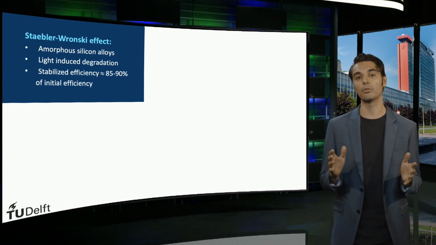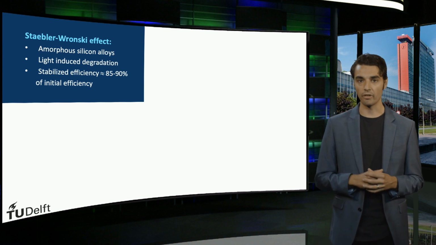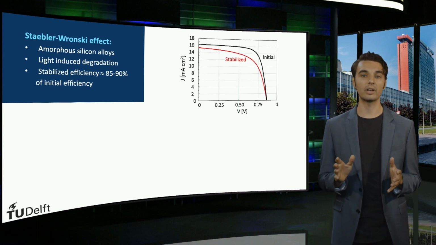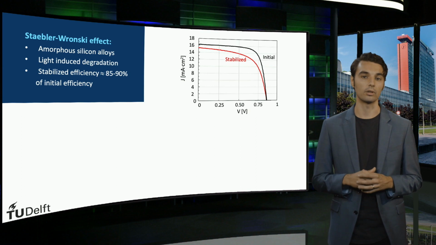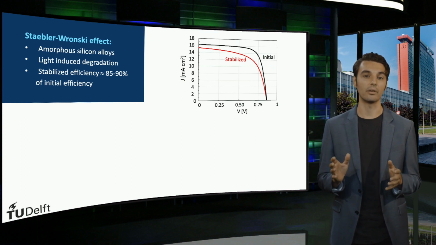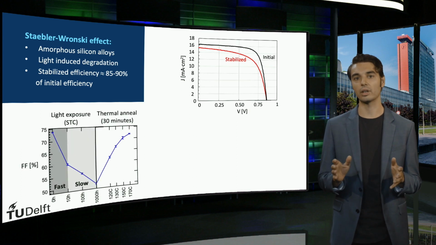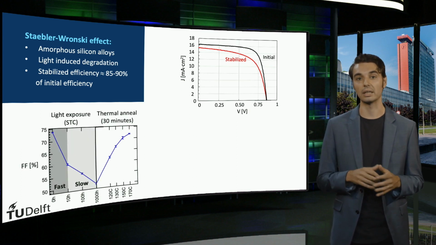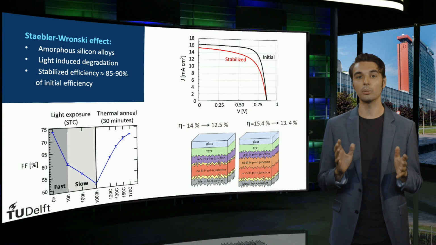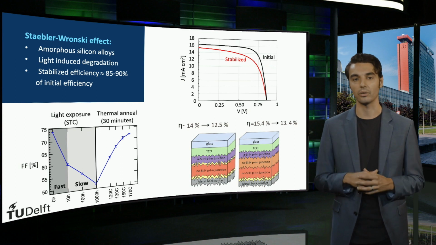In short, we have discussed how amorphous silicon and amorphous silicon alloys suffer from light-induced degradation, which is known as the Staebler-Wronski effect. Under the influence of light, additional defects are created in the bulk of the amorphous material, which degrade the JSC and foremost the fill factor of a device. We saw how the light-induced degradation is reversible through thermal annealing, and that the effectiveness of the thermal annealing process is temperature dependent.